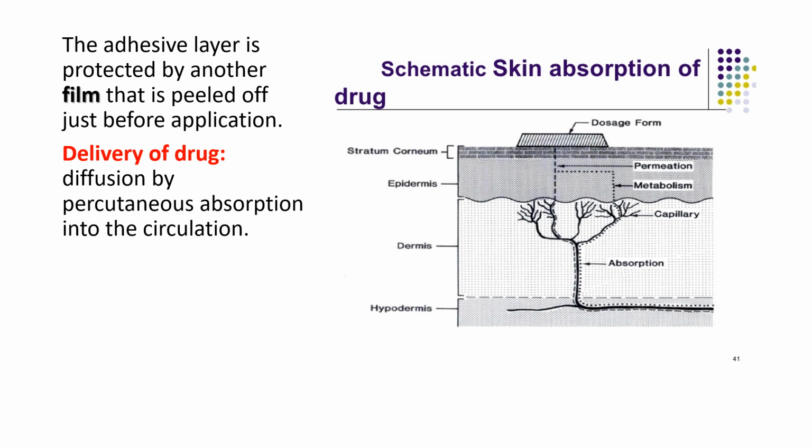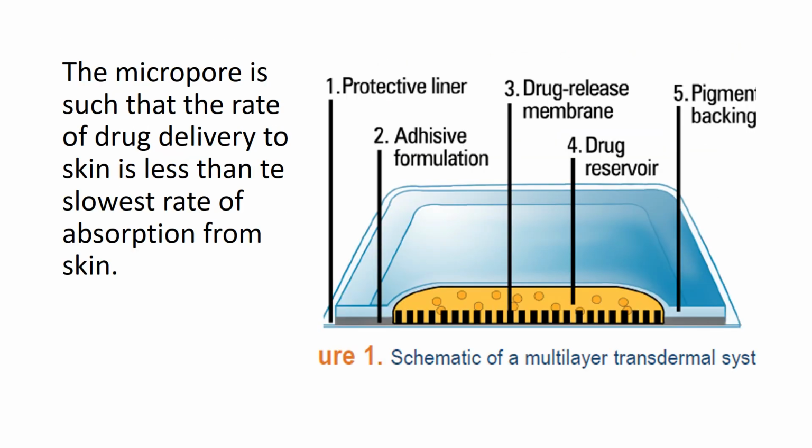Now, delivery of drug. If you ask me biochemically how it happens, it is diffusion by percutaneous absorption into the circulation. That is, the drugs enter the skin through diffusion, and from here they are absorbed into the circulation by the vascularity present in the dermis. The micropore is such that the rate of drug delivery to the skin is less than the slowest rate of absorption from the skin. Okay, that is, this determines the rate of absorption, and it is lower than that of absorption from the skin.